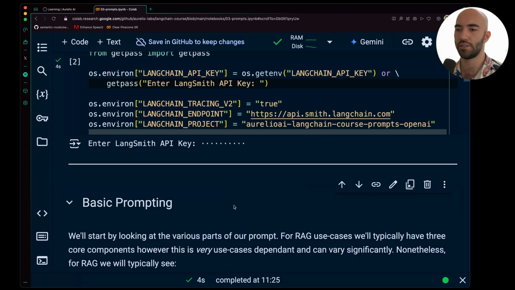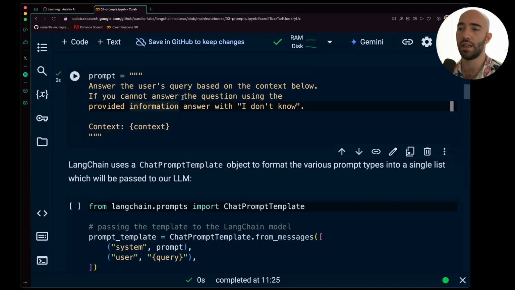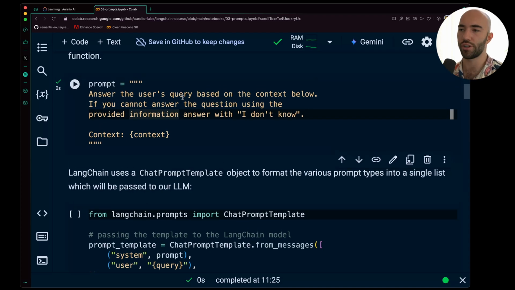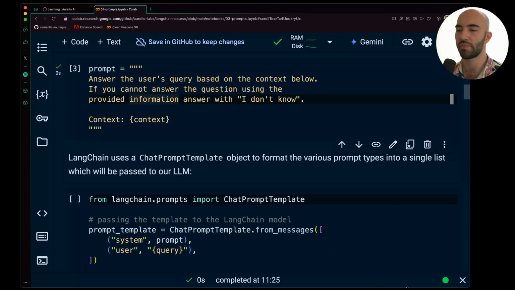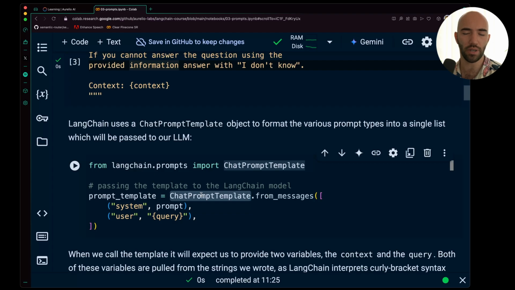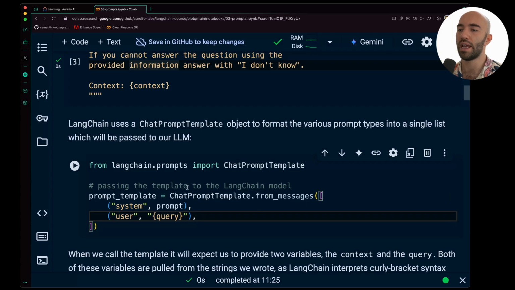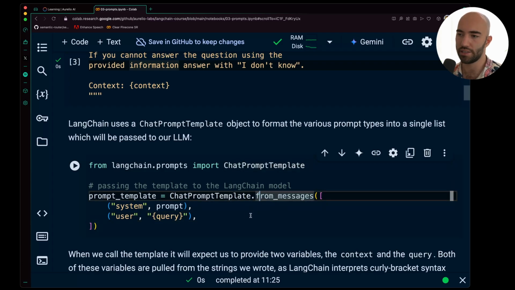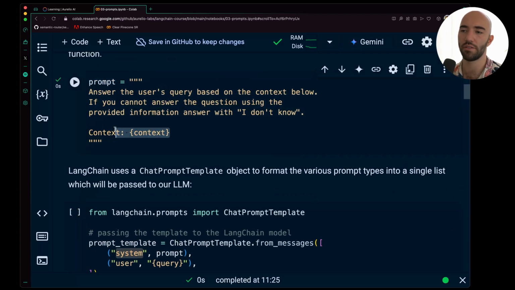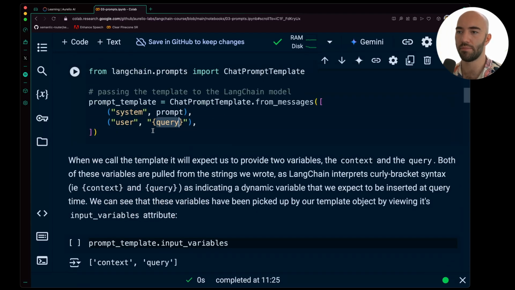Okay, let's jump into the basic prompting then. We're going to start with this prompt: answer the user query based on the question below. So we're just structuring what we just saw in code. We're going to be using the chat prompt template because, generally speaking, we're using chat LLMs in most cases nowadays. So we have our chat prompt template, and that is going to contain a list of messages, a system message to begin with, which is just going to contain this, and we're feeding in the context there. And we have our user query here. So we'll run this.